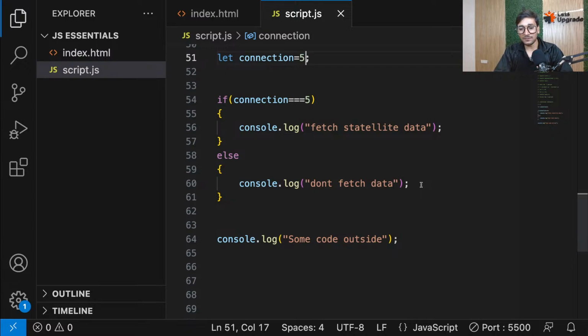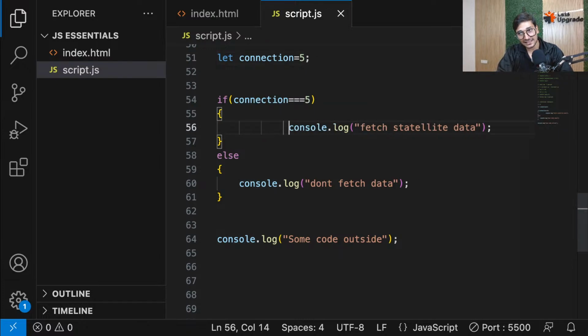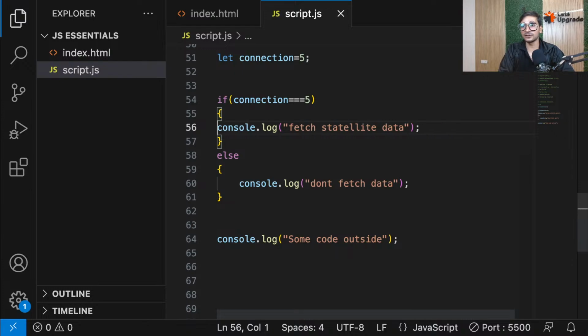Okay, I can see some people mentioning spaces. Guys, in JavaScript, spaces don't matter. In the code, even if I give this much space, it doesn't matter, because you have brackets which take care of the block. So these spaces or indentations don't matter in JavaScript. I do that just to make my code look clean. That's all. So don't worry about the spaces. In Python, we have to worry about spaces because in Python we don't have brackets. We work with those spaces and indentations. In JS, we don't have to worry about that. Even if you give this much space, it will still be the same. Okay, now then guys, let's move ahead.